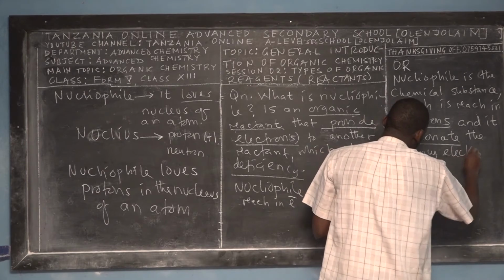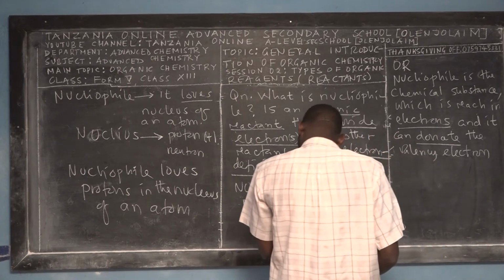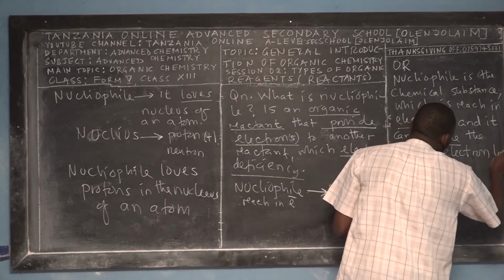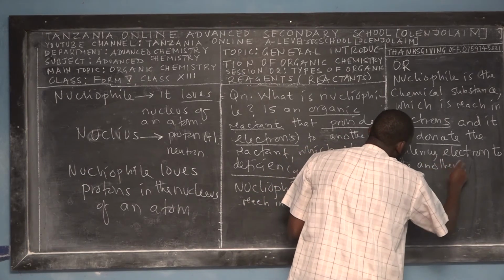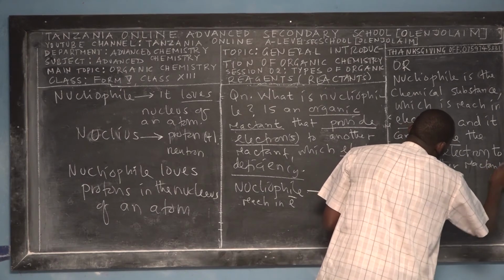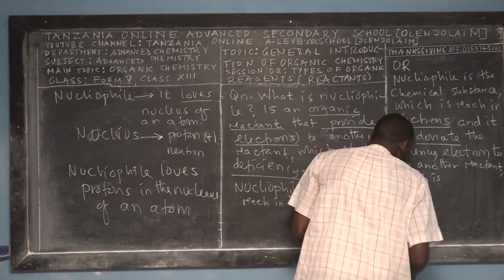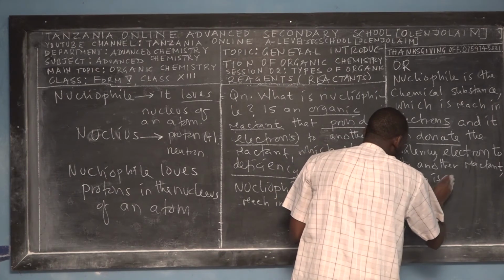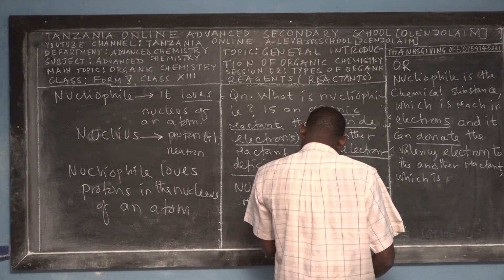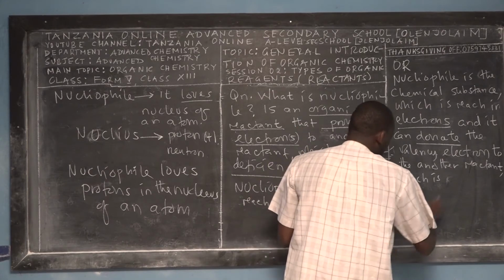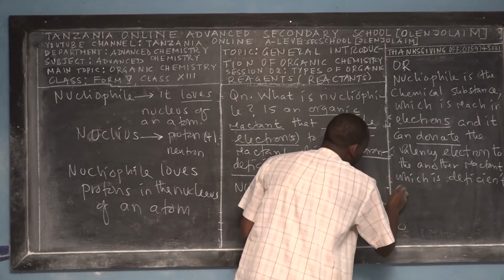This is more sound in chemistry. The valence electron(s) to another reactant, right, which is electron deficient, which is deficient of electrons.